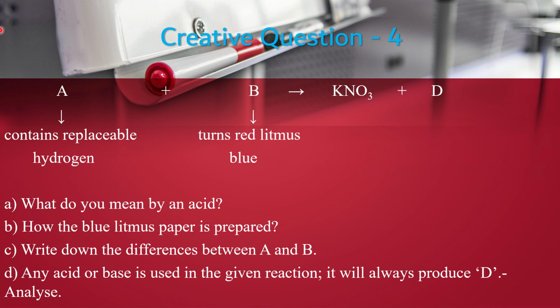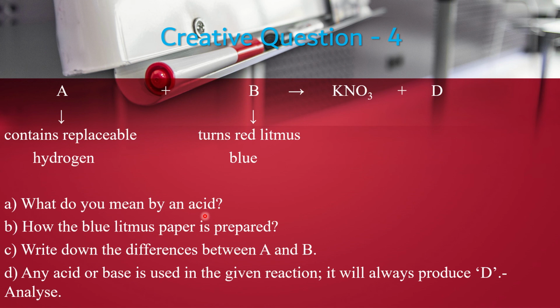So the salt is KNO3, that means the metallic part, potassium, comes from the base, so B will be potassium hydroxide, and the nitrate anionic part comes from the acid, so it will be nitric acid. So instead of A, there will be nitric acid. A is nitric acid and B is potassium hydroxide, and D will be water because this is the reaction of an acid and a base.